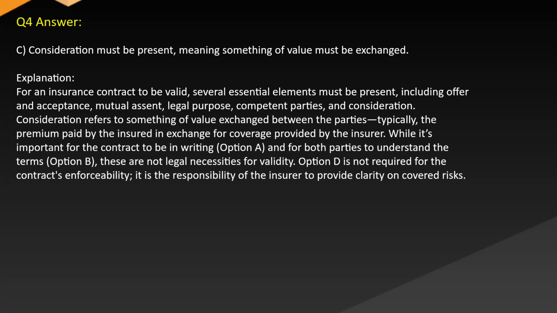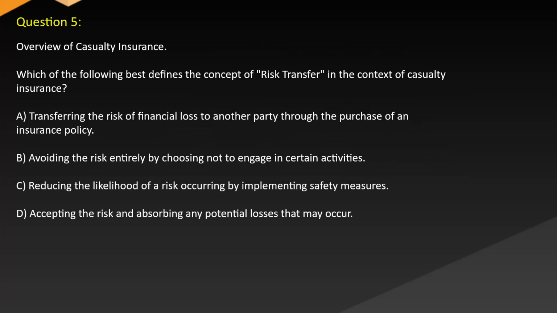Option D is not required for the contract's enforceability. It is the responsibility of the insurer to provide clarity on covered risks. Question 5. Overview of casualty insurance. Which of the following best defines the concept of risk transfer in the context of casualty insurance?